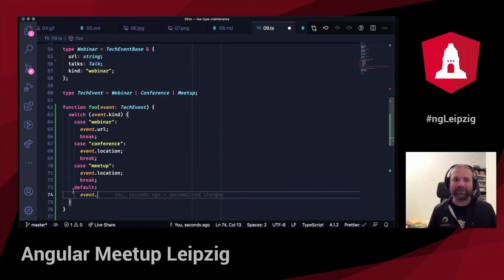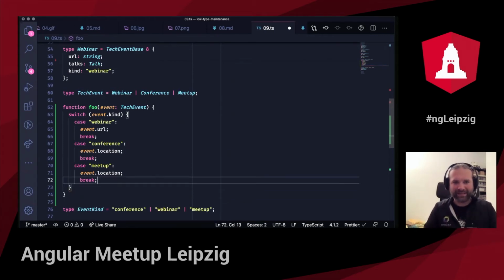So the moment you reach this default branch, since you exhausted all possible variations, event cannot happen. I narrow it down to the last possible thing, which is no valid value. Here I can throw an error. This is the only thing that can happen here. So this is how navigating in the type space works, and we can make good use of that.